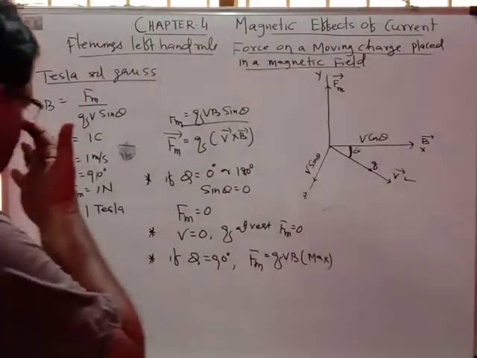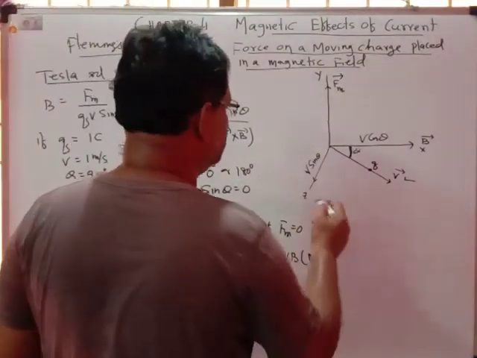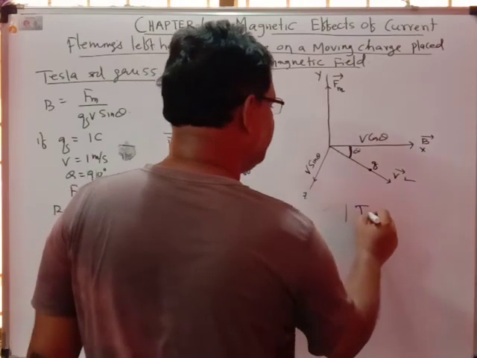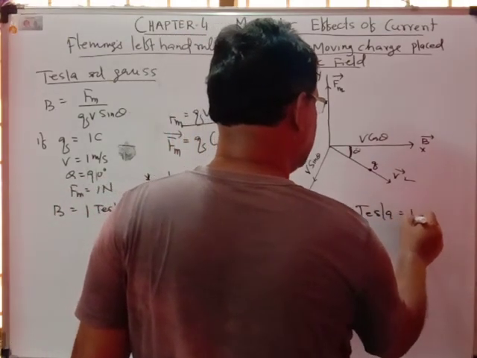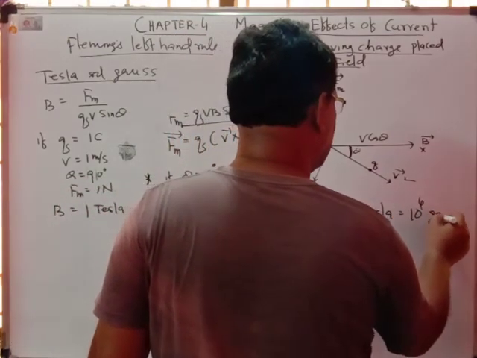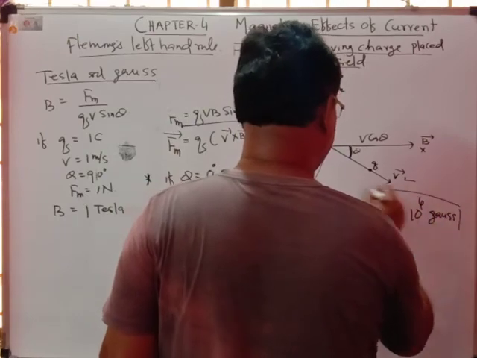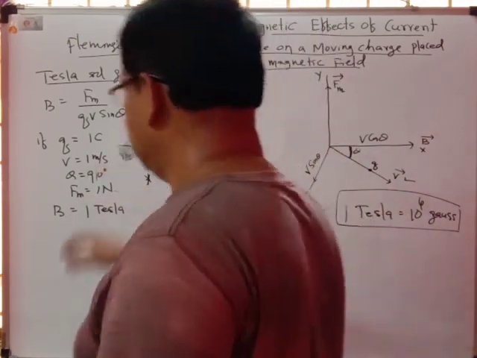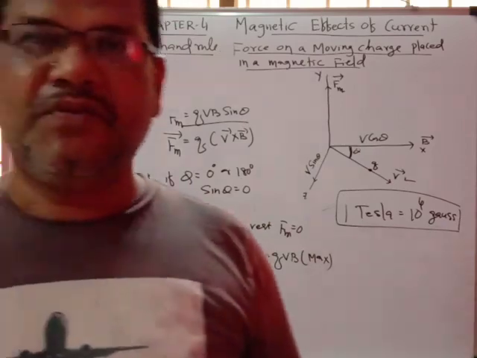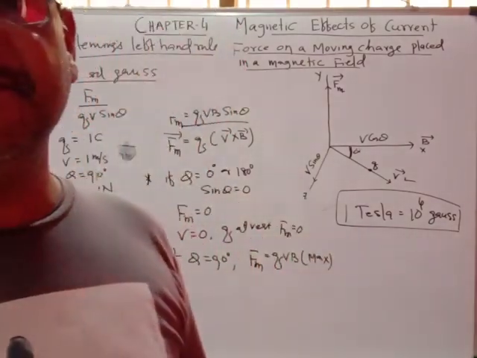Similarly, 1 Tesla equals 10 to the power 4 Gauss. Just remember this: 1 Tesla equals 10 to the power 4 Gauss. This is all about the magnetic force acting on a charged particle placed in a magnetic field.